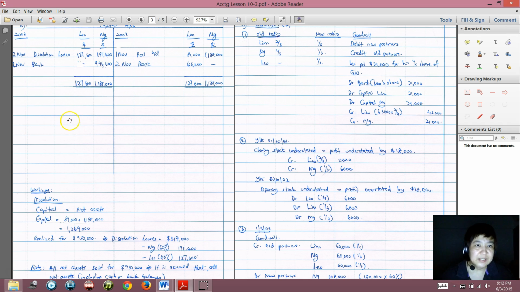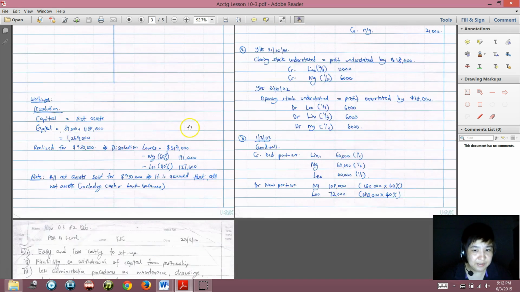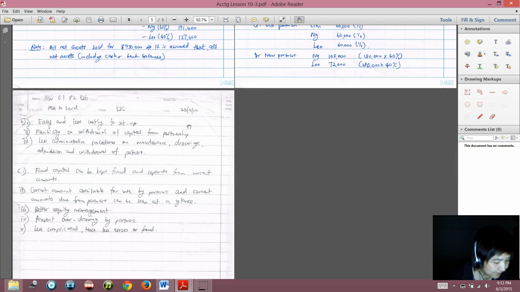So that's why then there won't be any more balance carried down. The partnership accounts is closed and settled that way. So now we have finished part A. So part B says list 3 advantages of a partnership over a limited company.